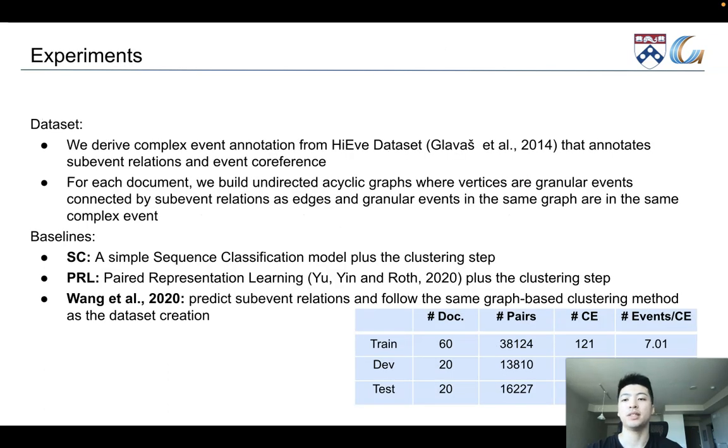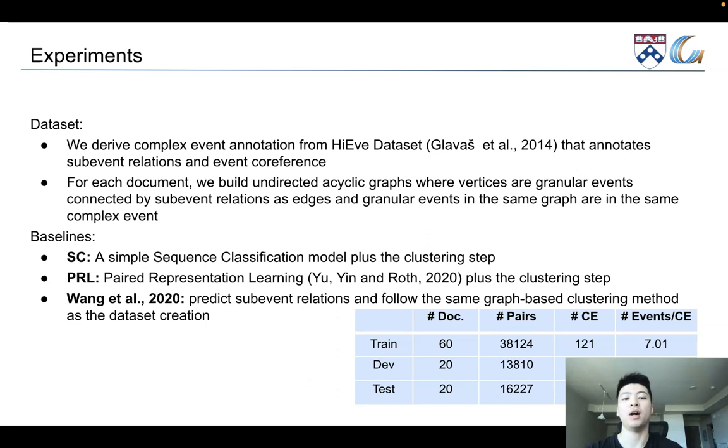As for experiments, since there is not a dataset tailored to this task, we derive a working version of complex event annotation from Haoyu dataset, which annotates sub-event relations and event coreference. For each document, we build undirected acyclic graphs where vertices are grammar events and they are connected by sub-event relations as edges. We define grammar events in the same graph as belonging to the same complex event. The dataset statistics are shown at the bottom right.